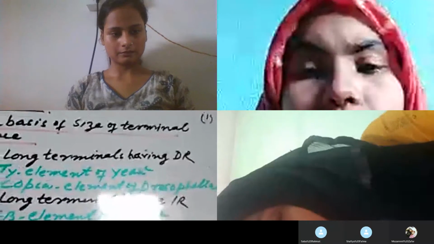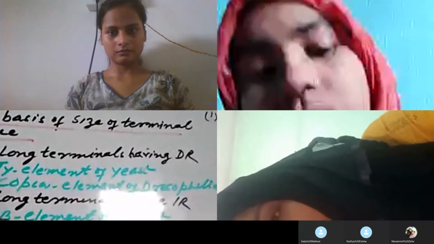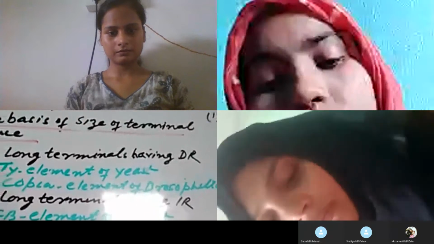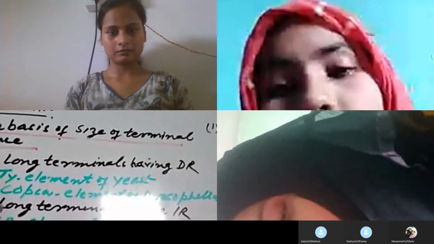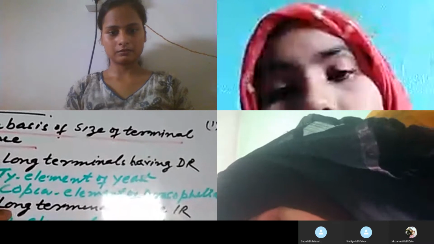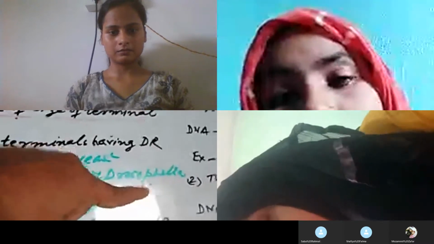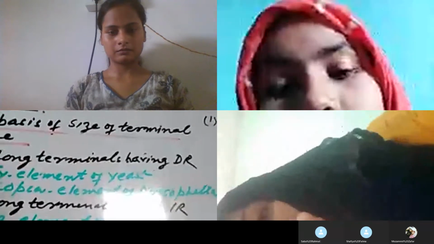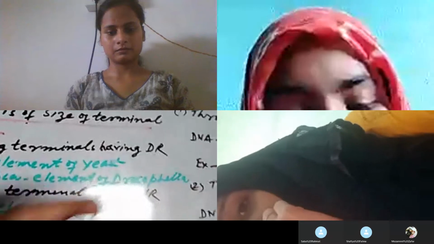FB stands for fold back element. So the second type is the transposon having long terminal with the inverted repeat sequence, and the best example is the FB element of the yeast.